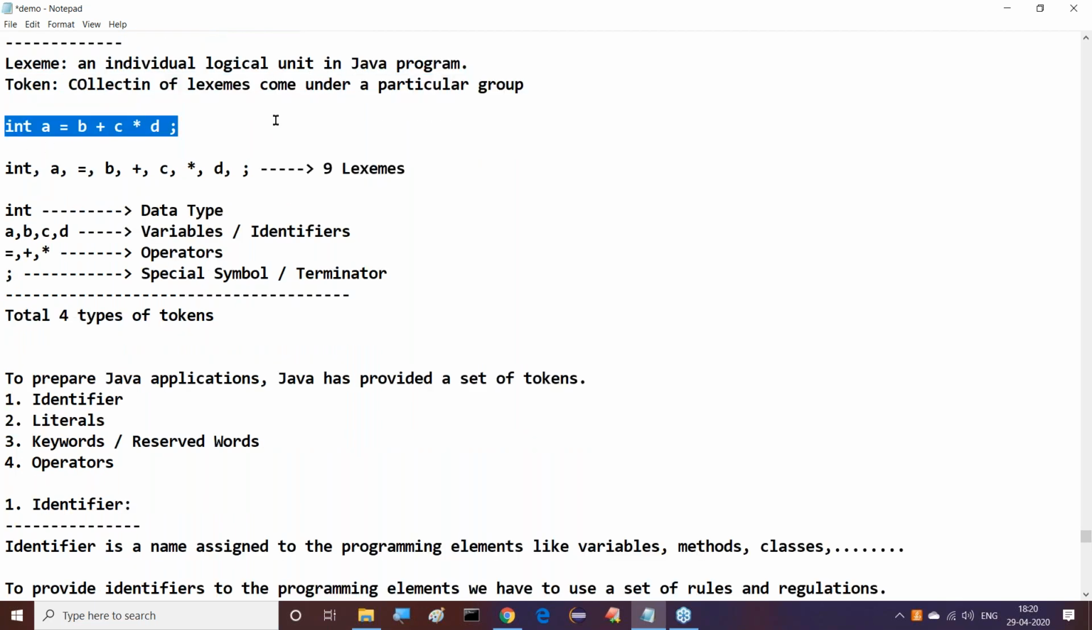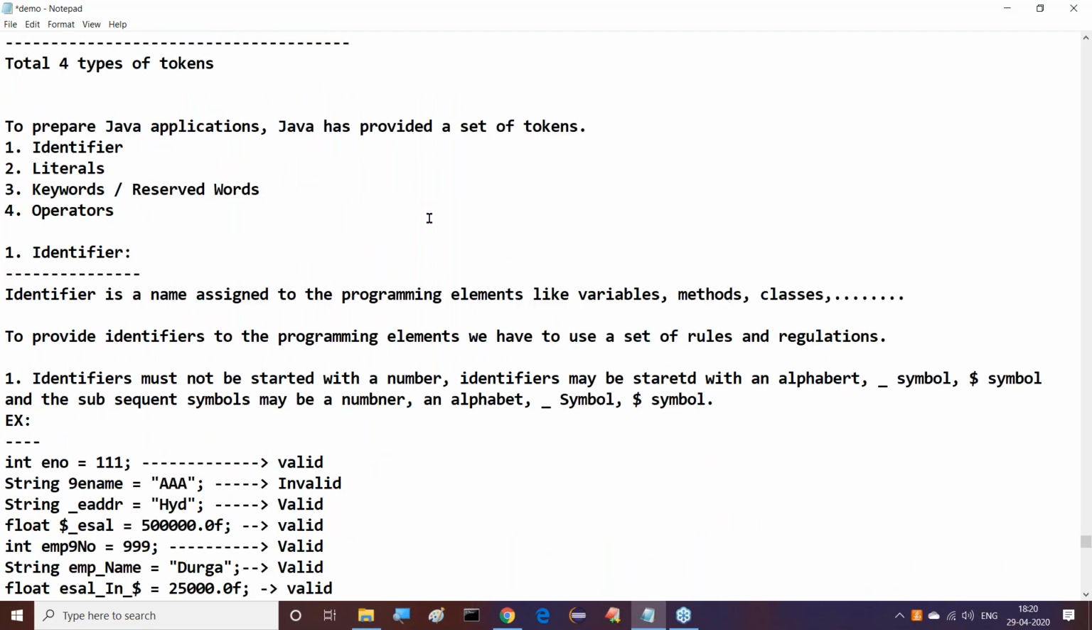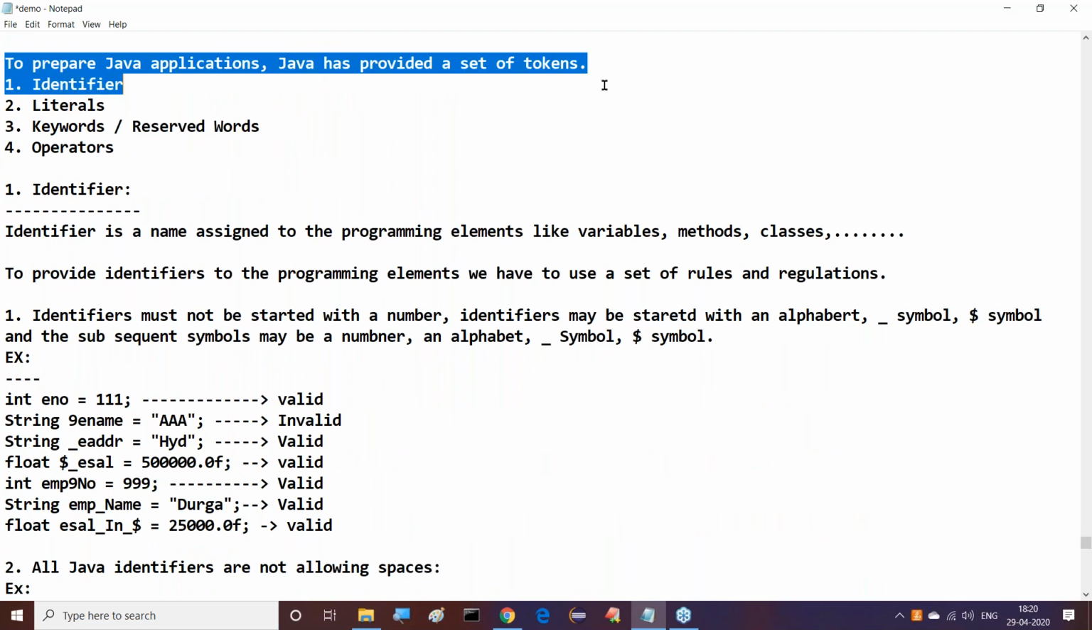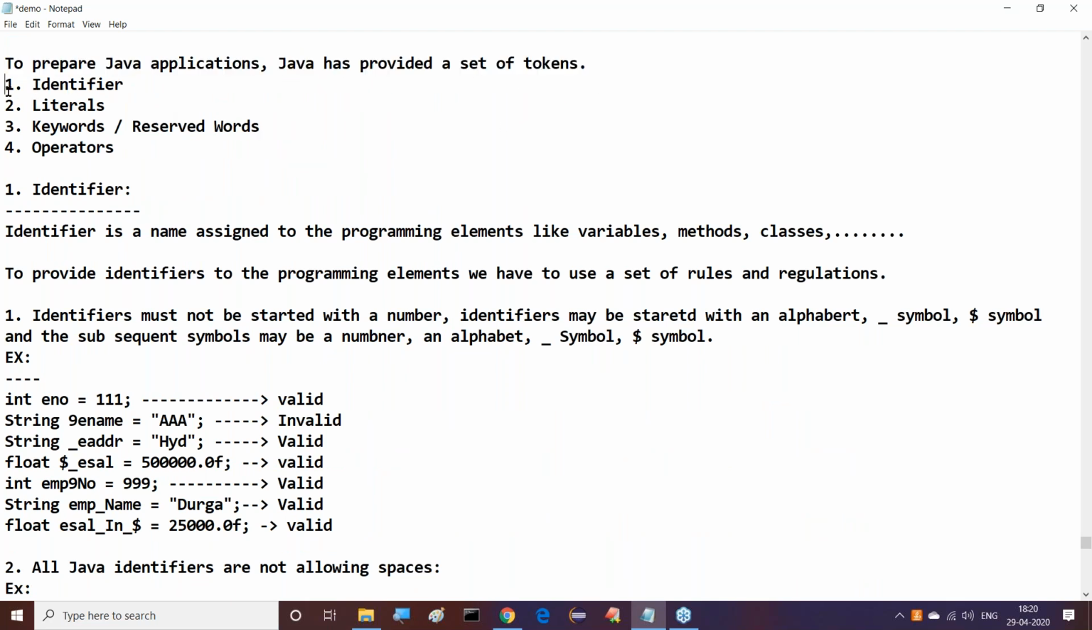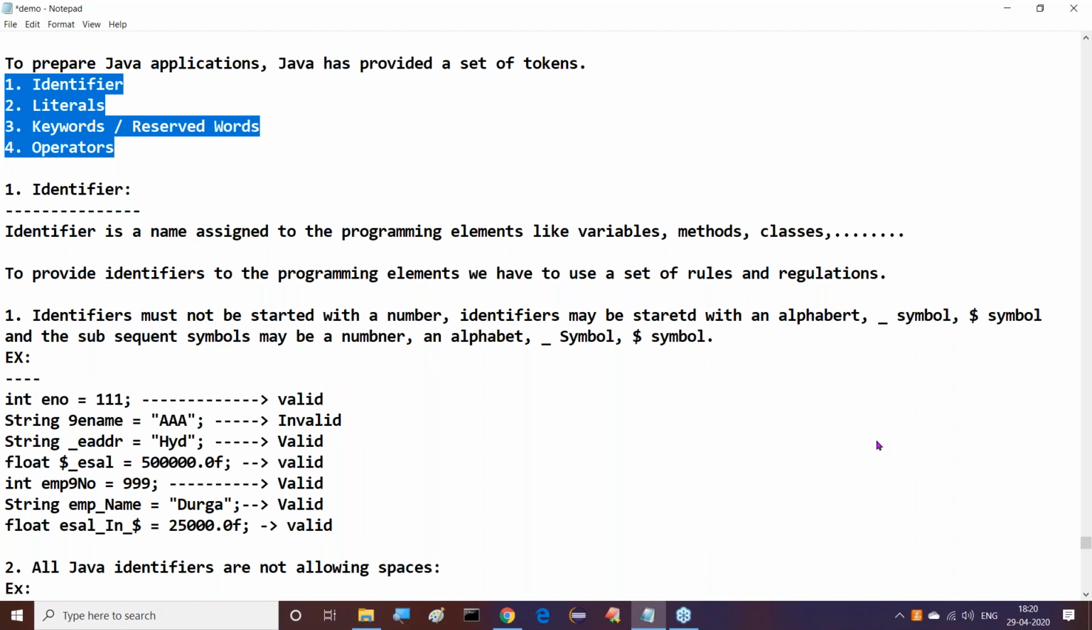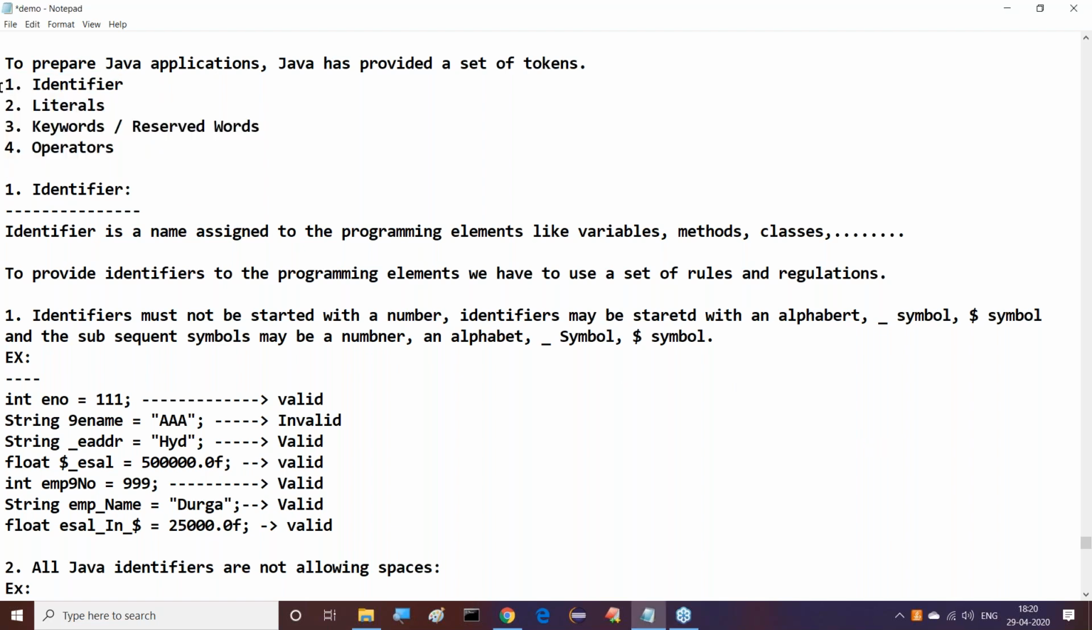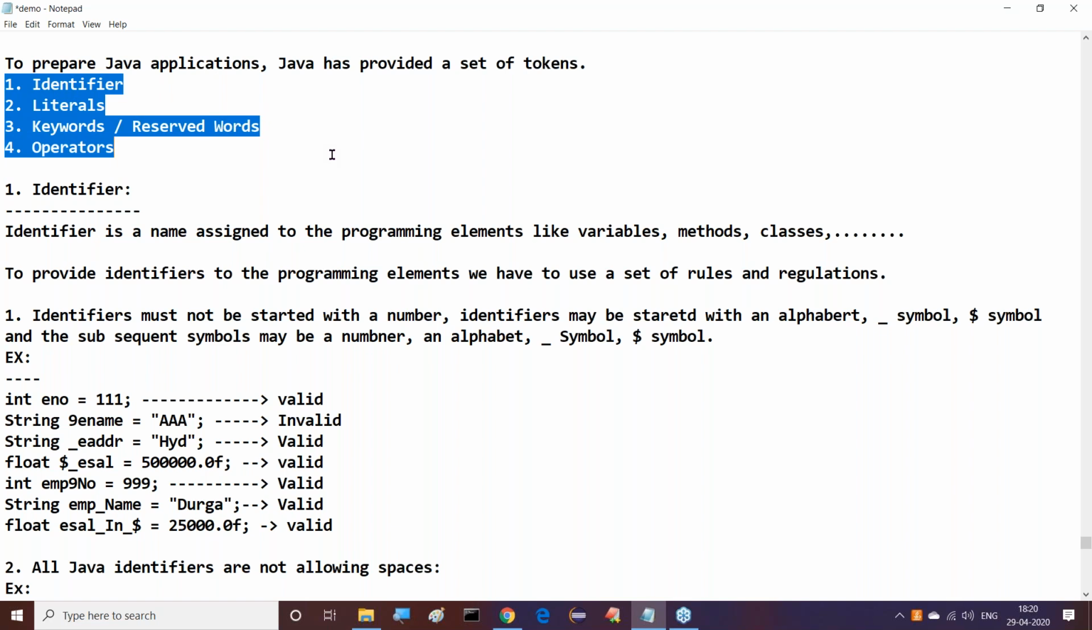Here we can understand it clearly. In the expression A is equal to B plus C star D, right, sir? Nine lexemes are available, and four types of tokens exist. Each and every lexeme is again a token, but the types of tokens are four. Understood it clearly? To prepare Java applications, Java has provided a set of tokens. What are the various tokens provided by Java? First one is identifiers. Next one is literals. Next one is keywords, reserved words, and the fourth one is operators. So overall four types of tokens exist here.